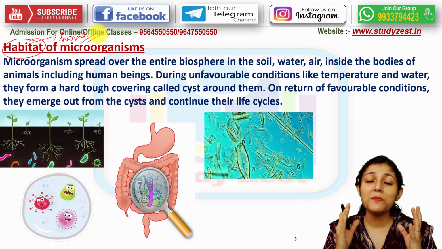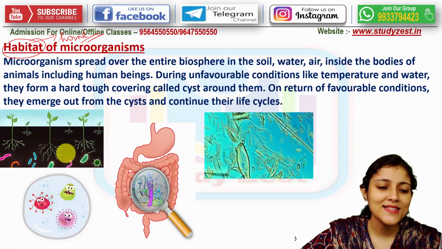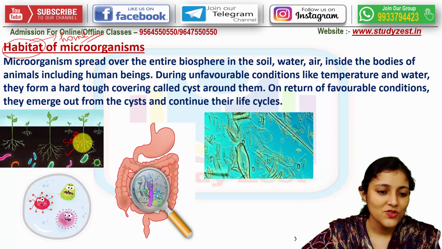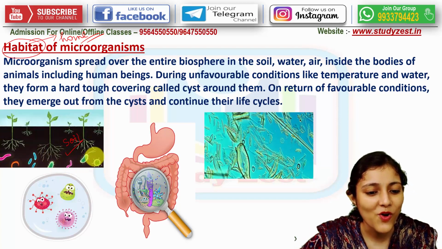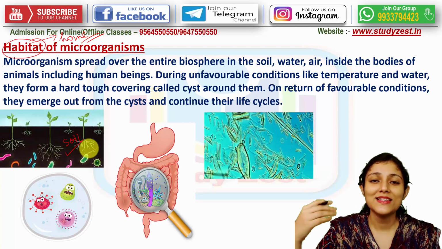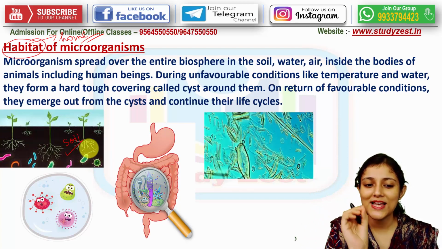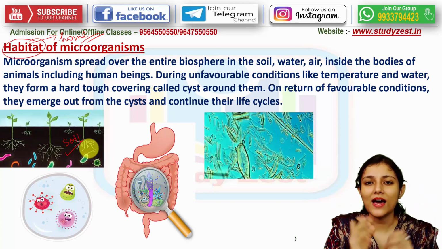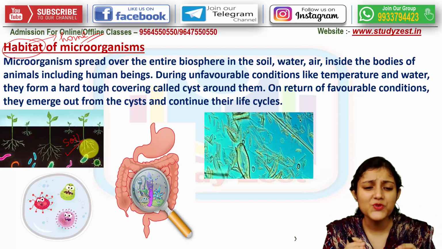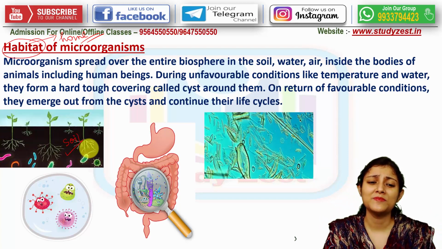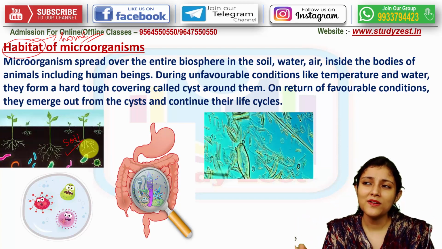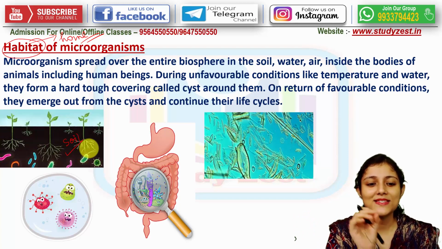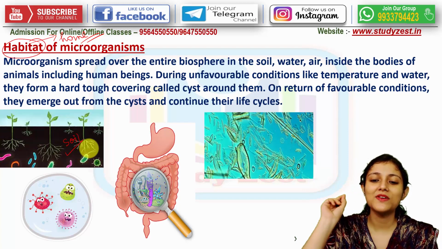If we follow the pictures, this is the soil. The soil has these colored microbes. They are not actually colored; it has been shown this way to make them visible. They are not present in such a big size. They are present in very minute size, and in this minute size they cause so much harm. Maybe they are beneficial also. So the first picture shows that soil has bacteria.